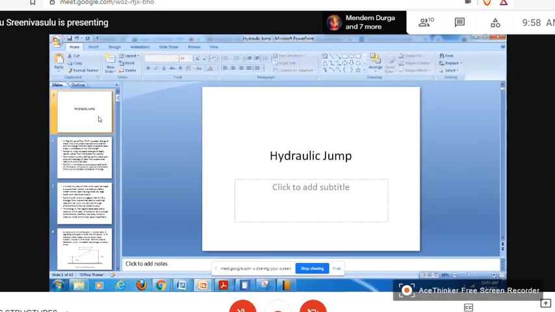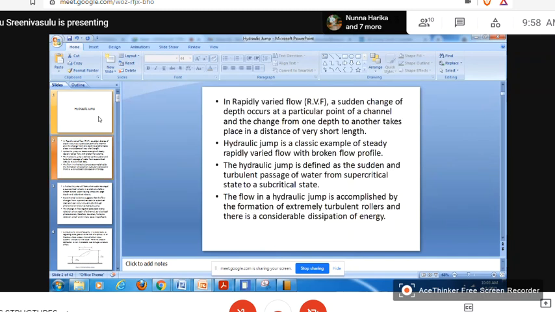Fourth unit, hydraulic jump. Okay. I think you might have studied in open channel flow at your undergrad various types of flows: uniform, non-uniform, steady, unsteady. And there is one type of flow called rapid varied flow. What is a rapid varied flow?